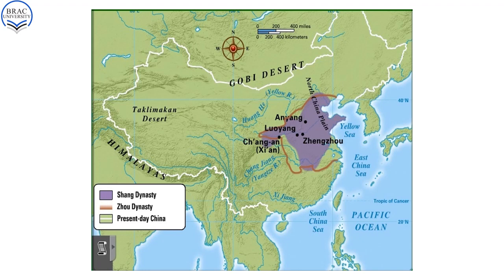Here is the location of different Chinese dynasties in the ancient period. On one side of China we see the Gobi Desert, which is one of the largest deserts in the world. On another side we see the South China Sea, Pacific Ocean, East China Sea, etc. And on another side we see the Great Himalaya. So this is the geographical location of Chinese history.